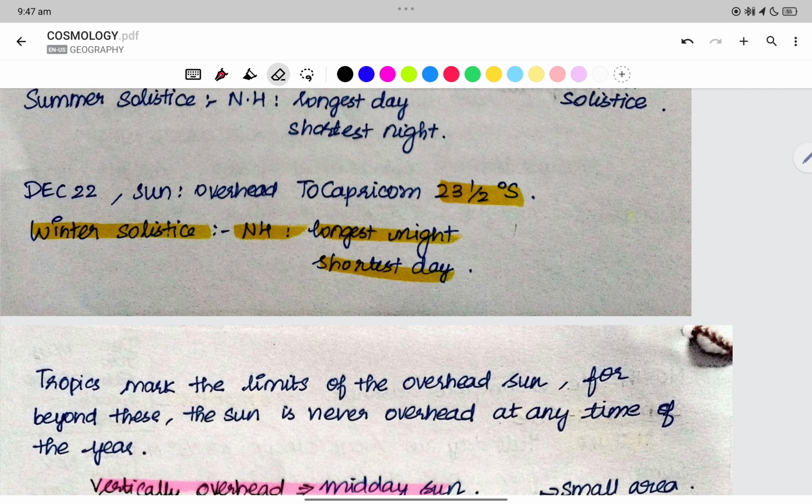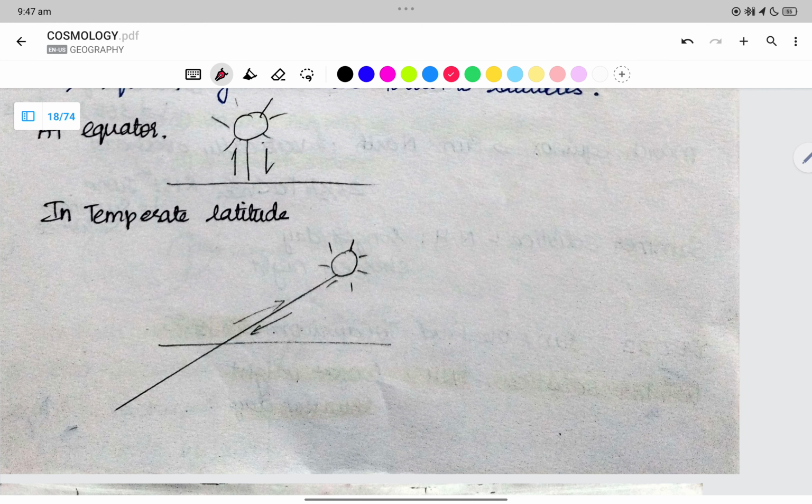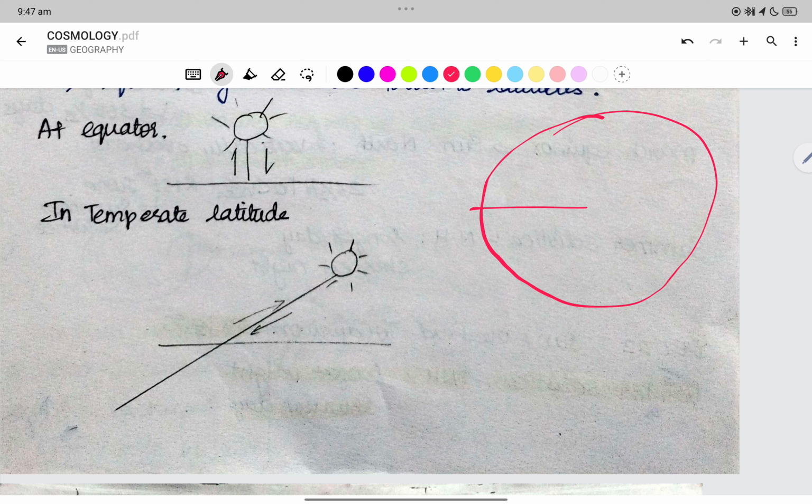Let us have a detailed discussion of this. Here we have some space. Equator. First, the sun rays are vertically overhead at the equator. It is happening at two dates. Here also, another sun. Let us imagine. First, the date is 21st March. April, May, June. In June, the sun is going upwards. June 21st, 23 and a half.